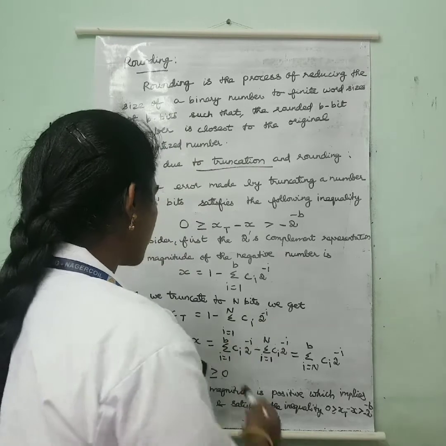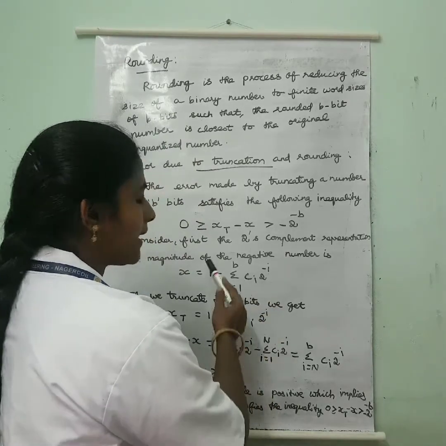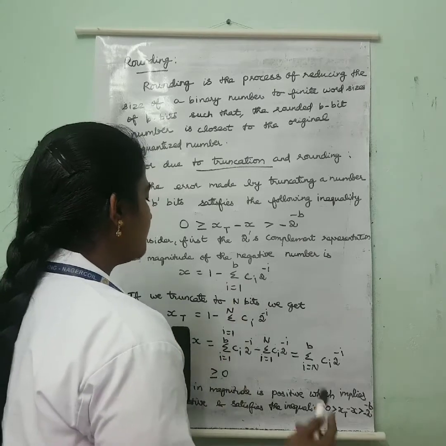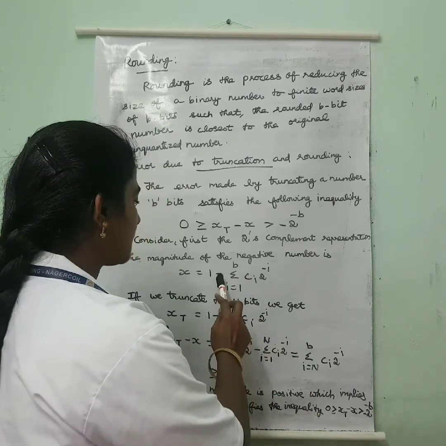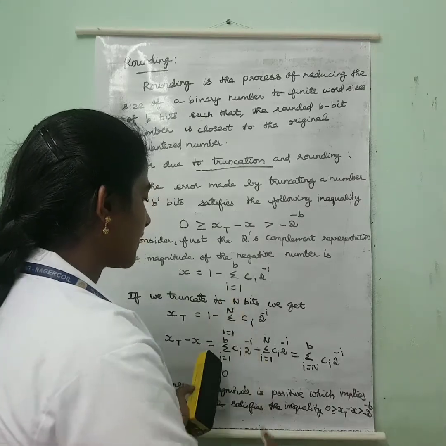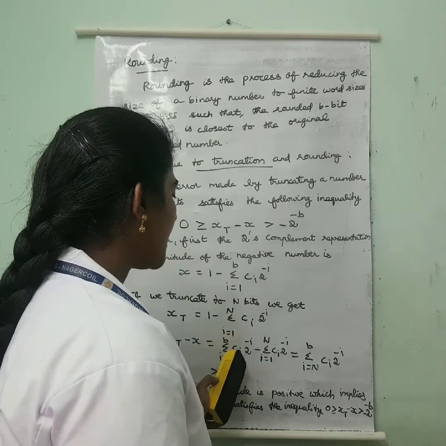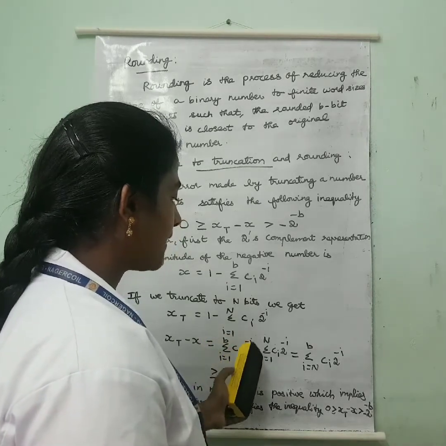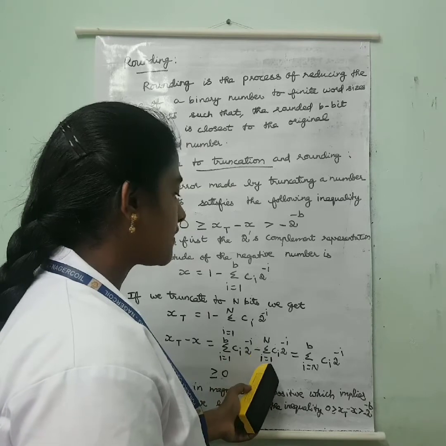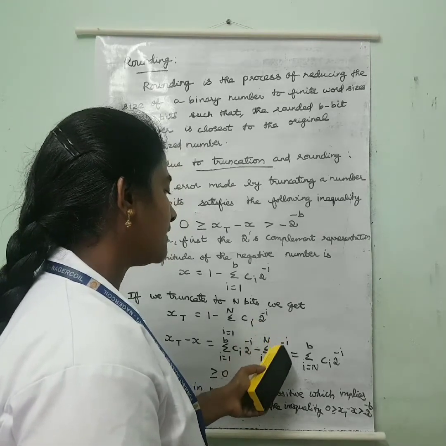First we write this minus this one. The 1 and 1 will get cancelled, and the signs are reversed. So this will be summation i equal to 1 to b of ci 2 power minus i minus summation i equal to 1 to n of ci 2 power minus i.